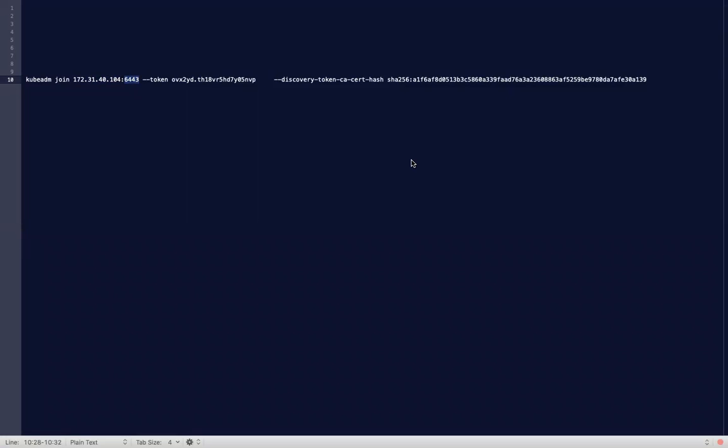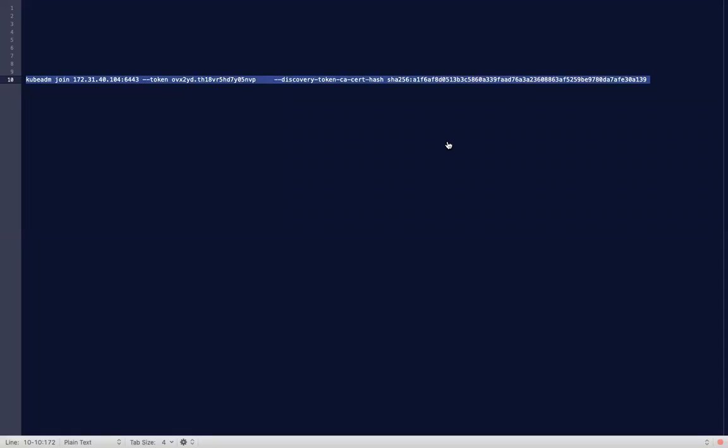In Kubernetes, we have a lot of components: API server, scheduler, controller manager. Which port is that? That is the API server port. So API server is the entry point for any Kubernetes task, like when you want to add a node, or you want to deploy a pod, right?